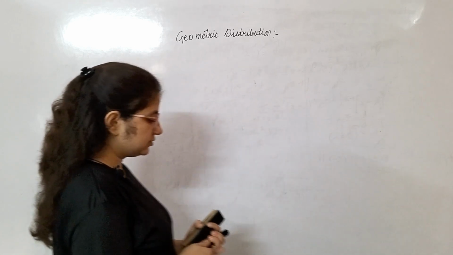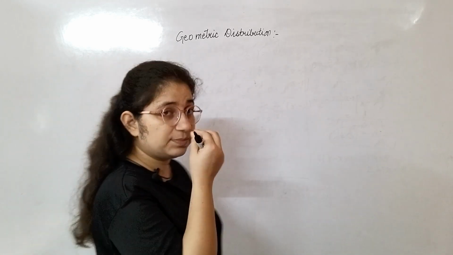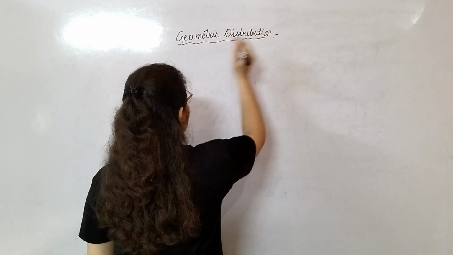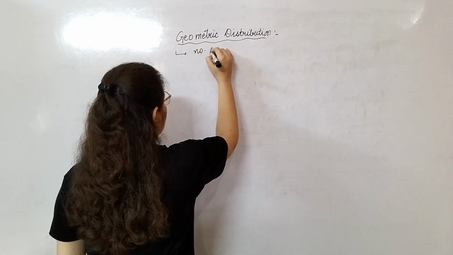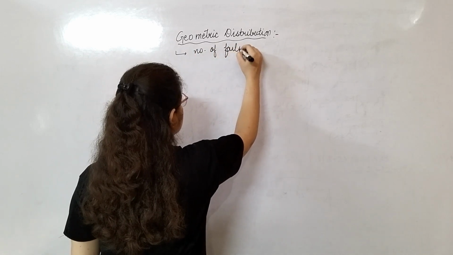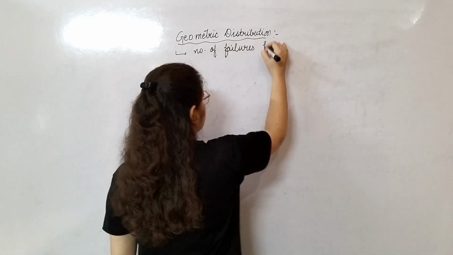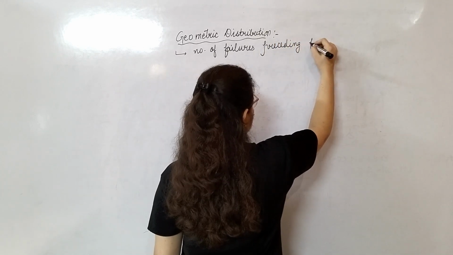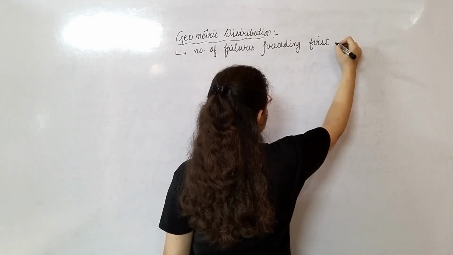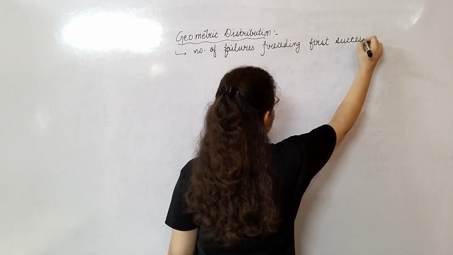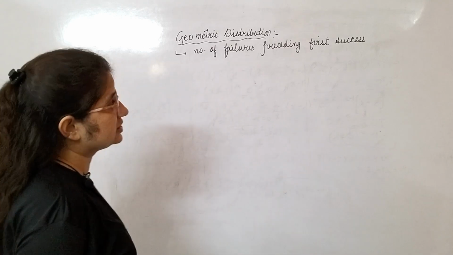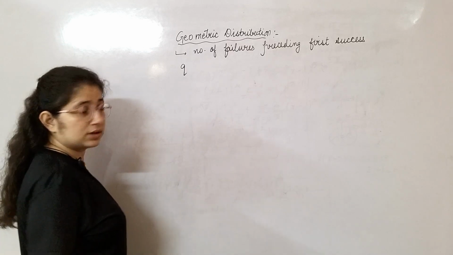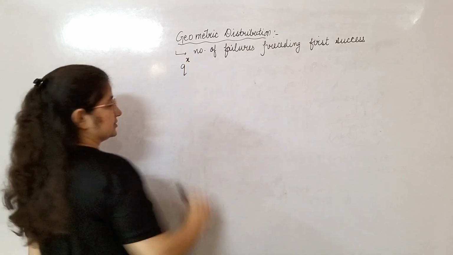So what is geometric distribution? In that, a GP series is forming. How is that forming? Look, the number of failures preceding the first success. Number of failures, q to the power x.